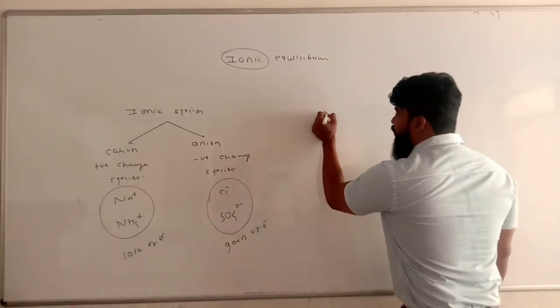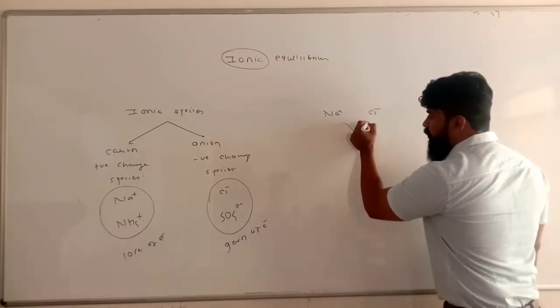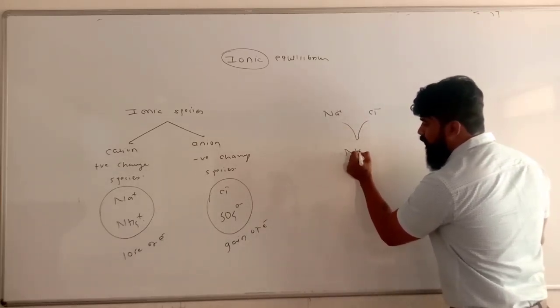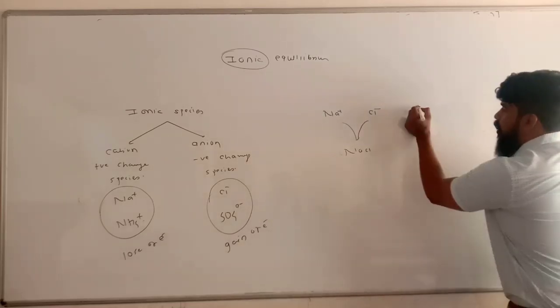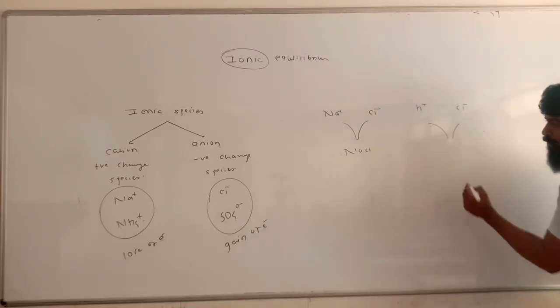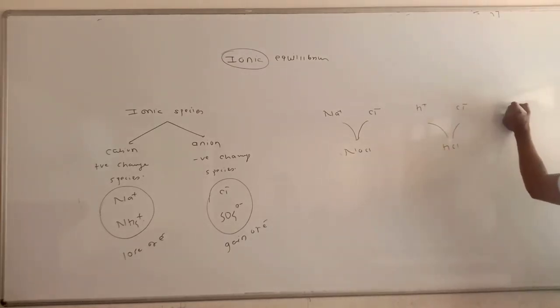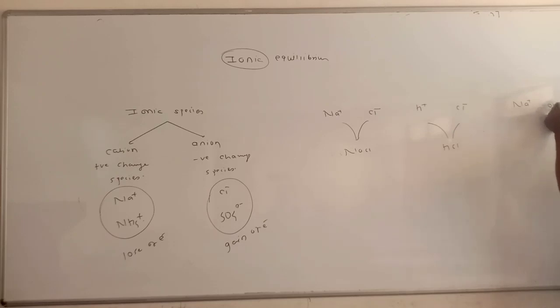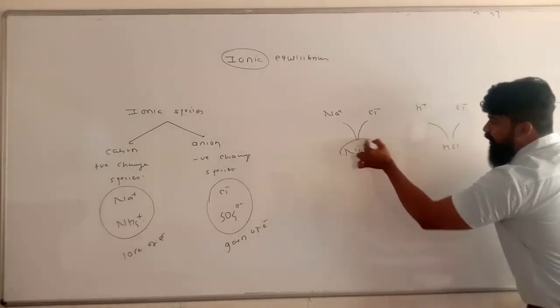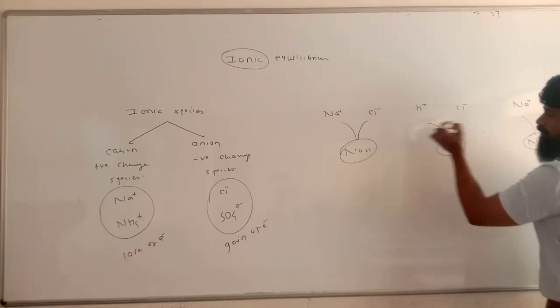When this cation Na plus and Cl minus combine with each other, they form a neutral molecule like NaCl, or H plus and Cl minus combine to form the neutral molecule HCl, and the ions Na plus and OH minus combine with each other to form NaOH. So these are the neutral molecules formed by the combination of cations and anions.